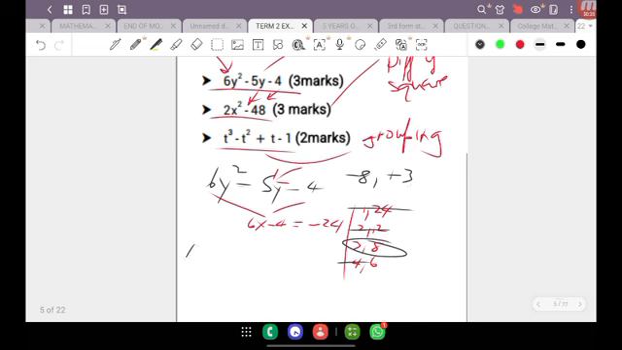So what I want to do here is put 6y squared here. Then I want to put positive 3y here.